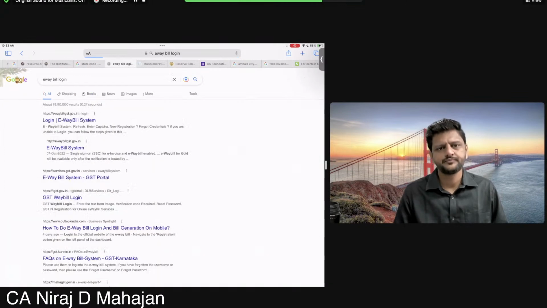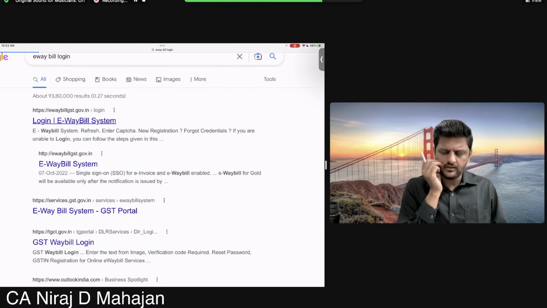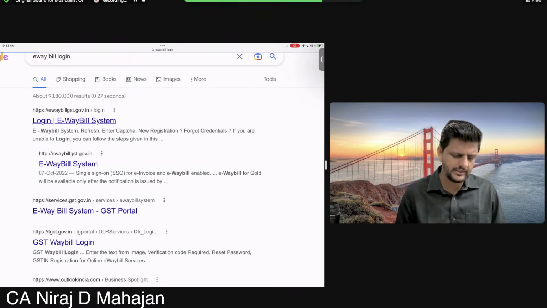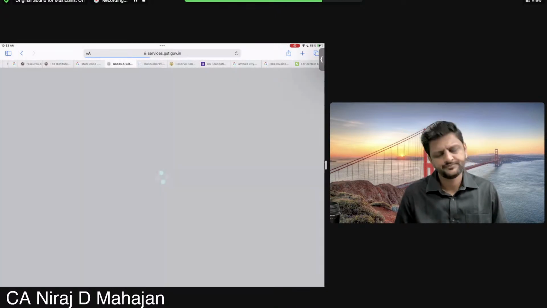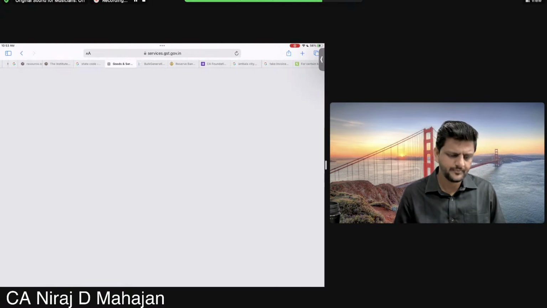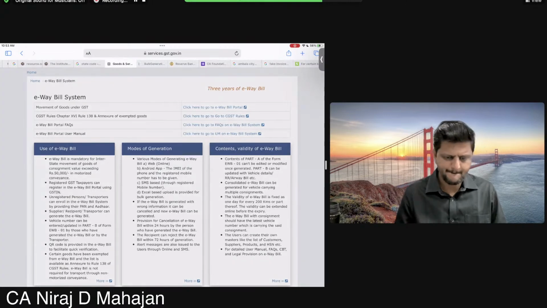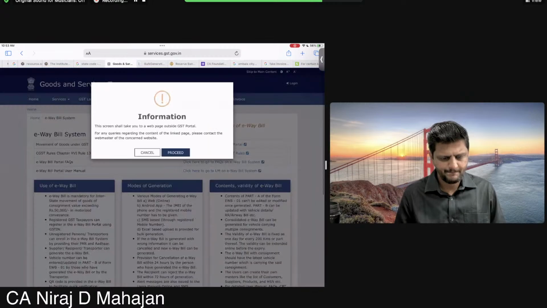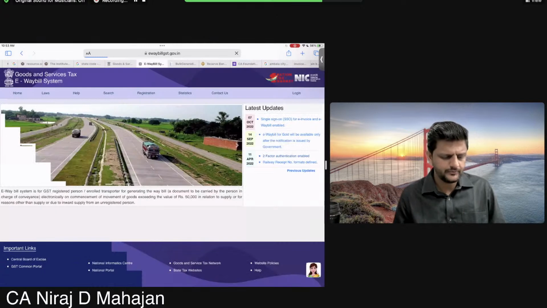E-way bill. What, why, how, that we will see later on. But again, that e-invoice data is sent to the e-way bill system. Something about transportation. Is it clear to all of you?